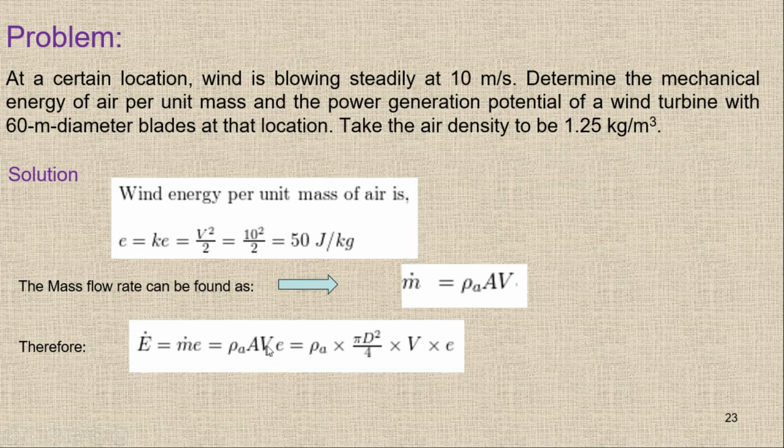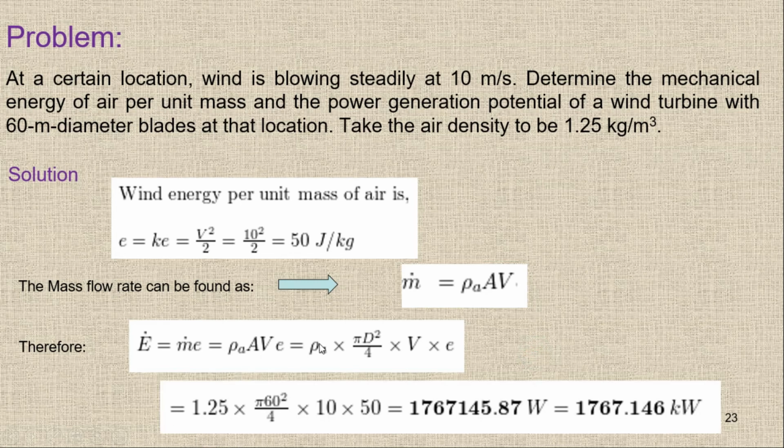So mass flow rate times the E, and you will get the power potential. So rho times pi over 4 d square times velocity times E, all values are given. Simply just put the values and you will get the answer. So this is density value 1.25 times pi over 4 60 square times 10 times 50, and you will get this answer. So 1767.146 kilowatt or 1.7 megawatt. In this way we can find the power potential at a site.